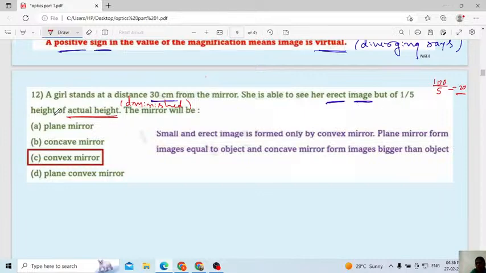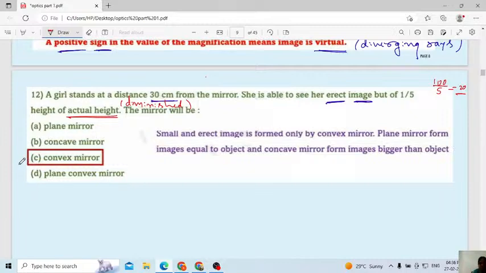Here they do not use the word diminished, but when you are reading the question you have to understand, because the height of the image is reduced. What is meant by that? Height of the image is reduced is nothing but the diminished image. Then which type of mirror will we use to get the diminished image?